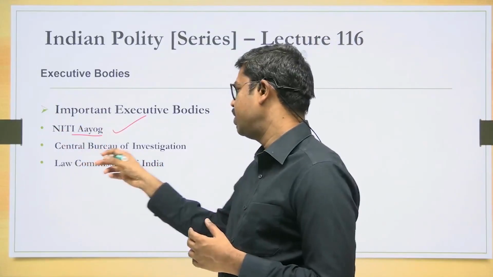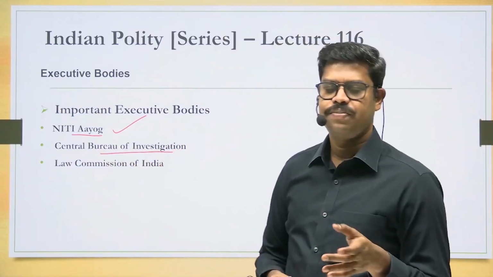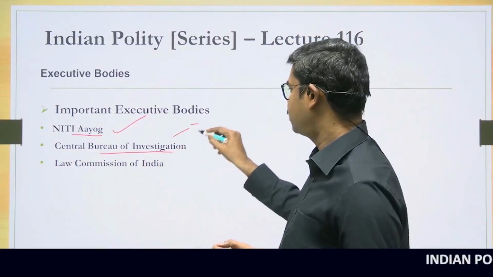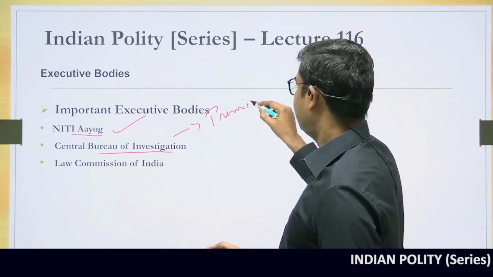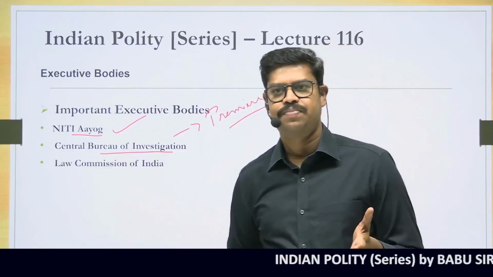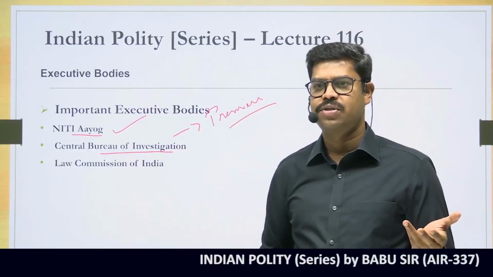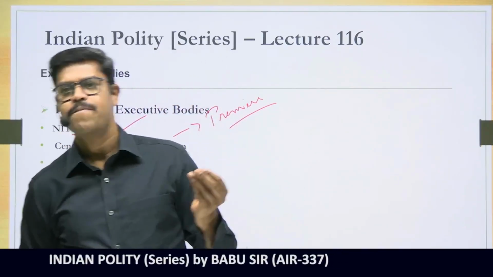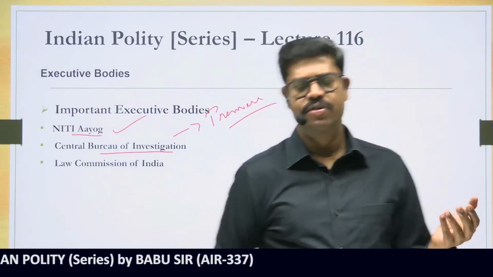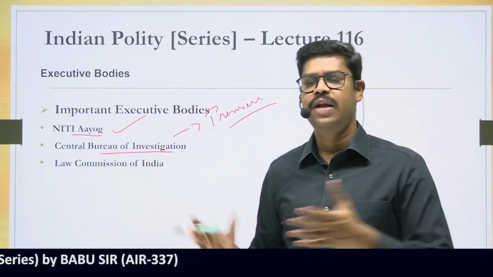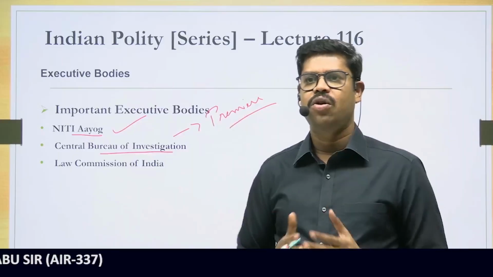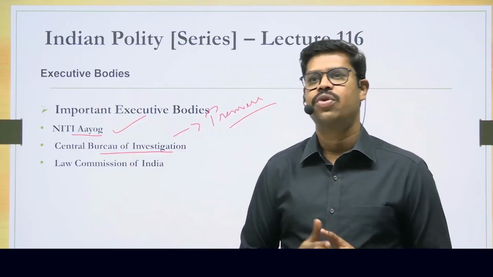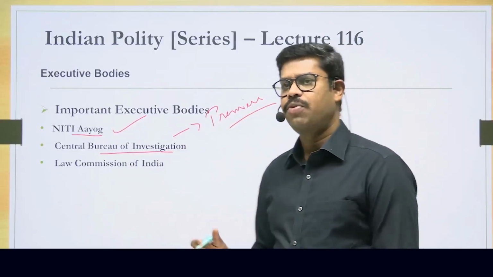And the next thing that we're going to discuss is the Central Bureau of Investigation. What is the Central Bureau of Investigation? As the name suggests, today this is the premier investigating agency of the central government. The states have their own state police, but for the center, the premier investigating agency among all the others is the Central Bureau of Investigation, which looks into various types of cases today. We will deal with the jurisdiction of CBI. We will try to understand the organization structure, the genesis of CBI, how it was established, and the problems surrounding CBI today. We will touch upon all those things.